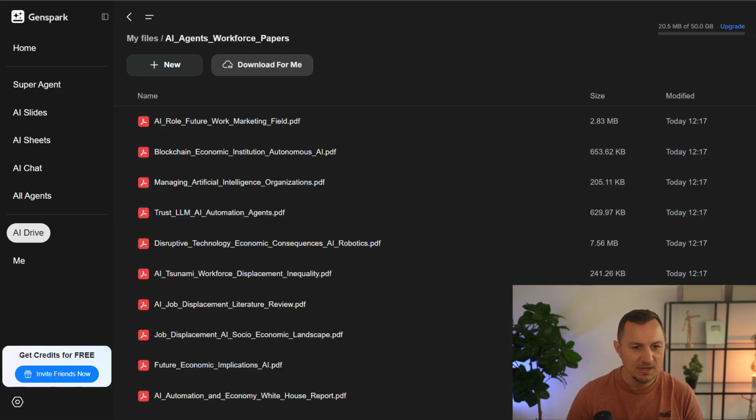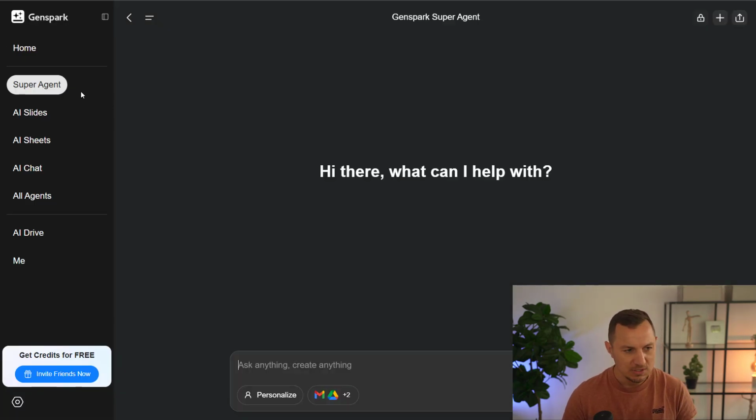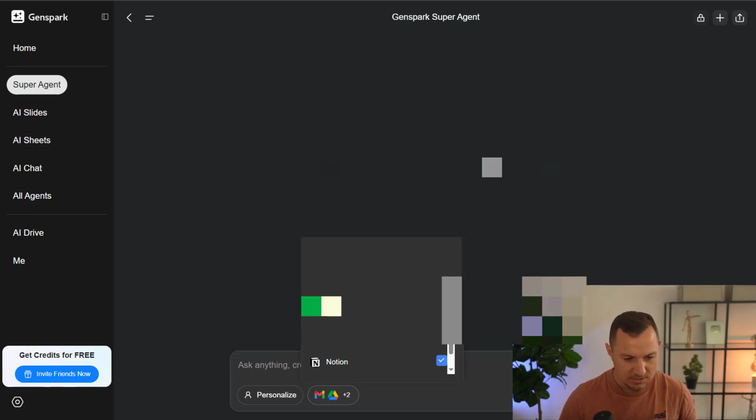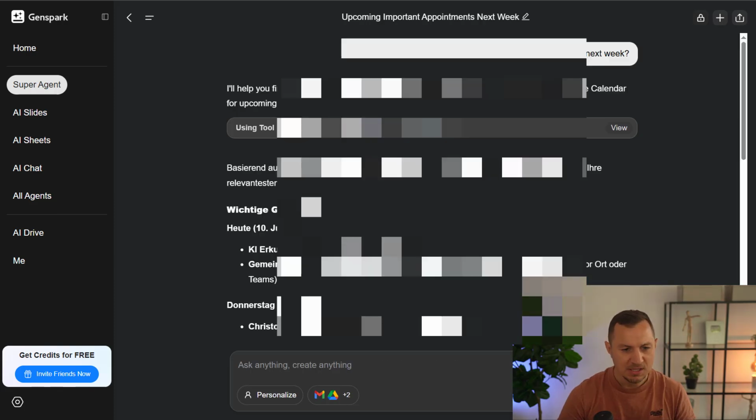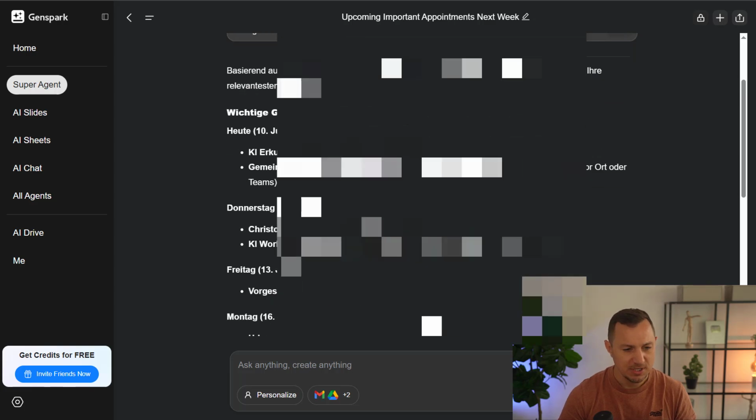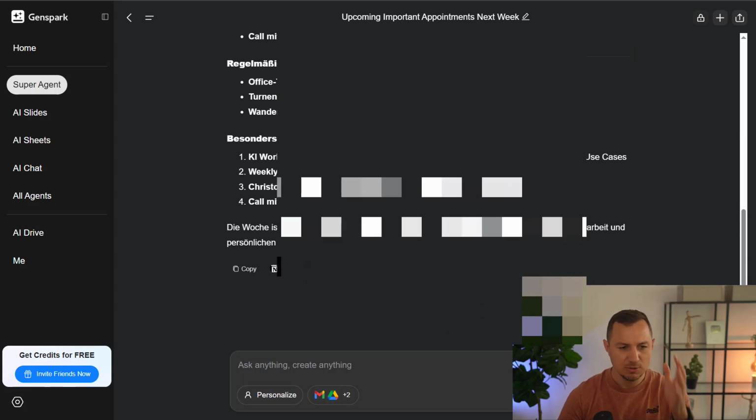And then the final thing that I wanted to show you is the super agent and how it has access to my Gmail and to my Google Calendar. And I'm just going to say, what are the most relevant appointments that I have in the next week? And there we are. It went to my calendar and created this list for me. So I'm going to blur things out here as well, but overall, this is pretty cool.